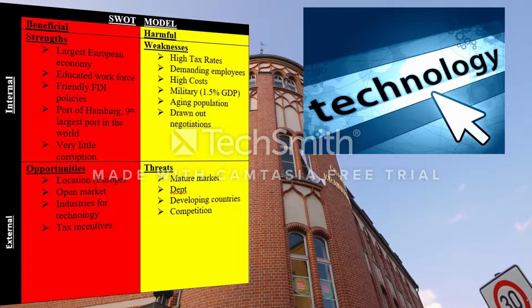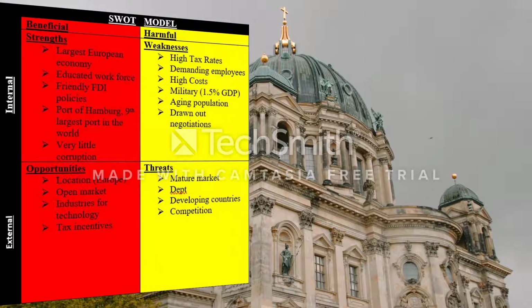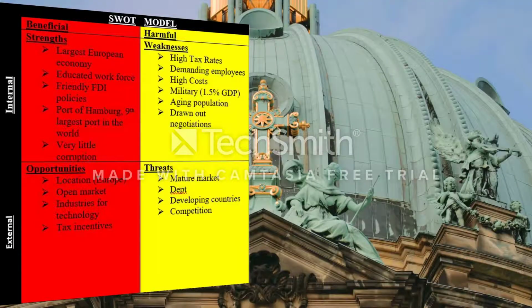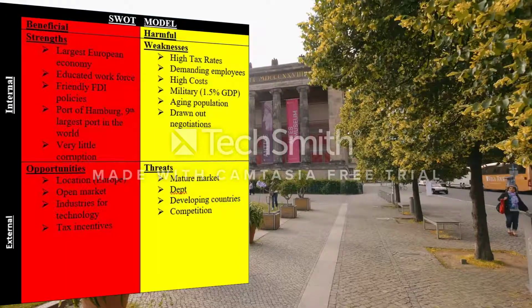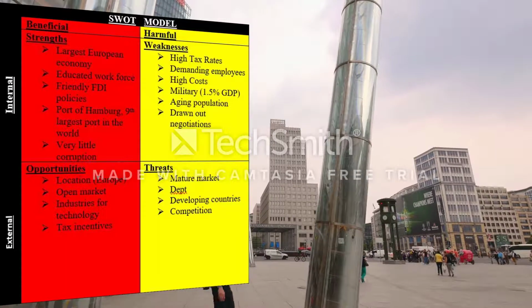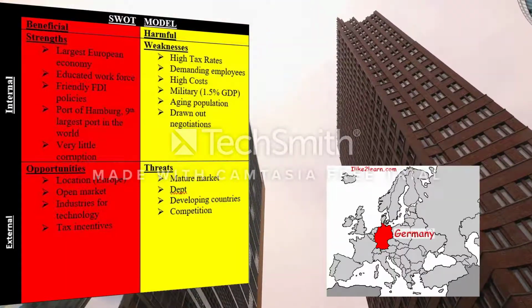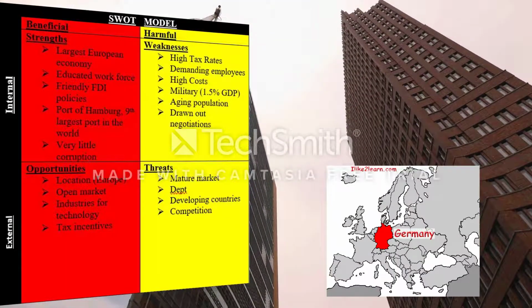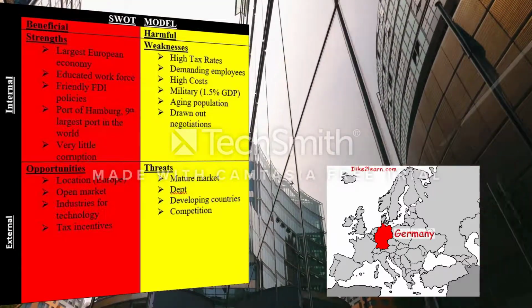And then tax incentives. Threats: they are in a very mature market, which means everybody around them has been around for a while. They are always in debt, and there are developing countries that are trying to do the exact same thing they are doing, which leads on to competition. Every country in the world has competition, and over in Europe, it's all over the place.